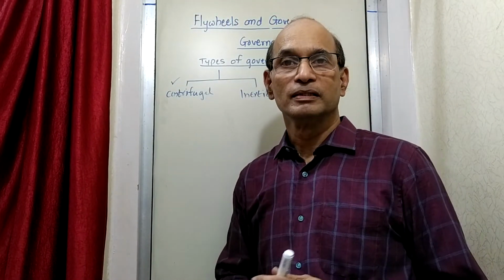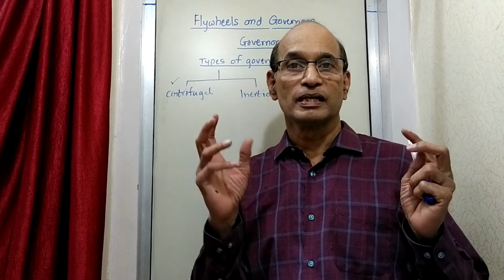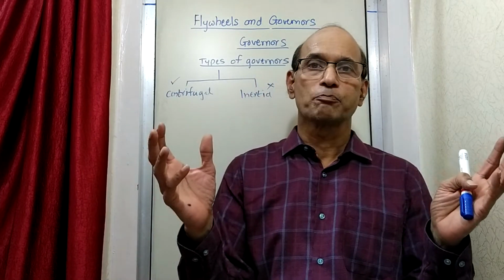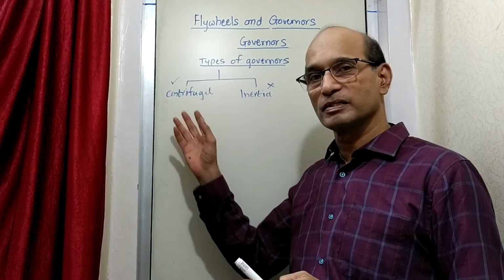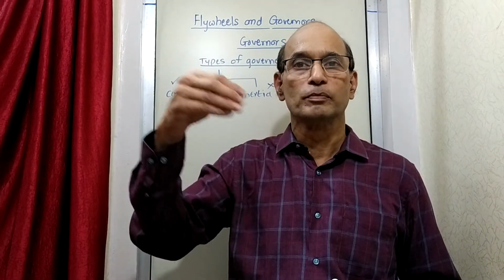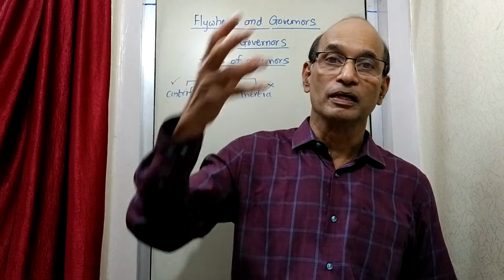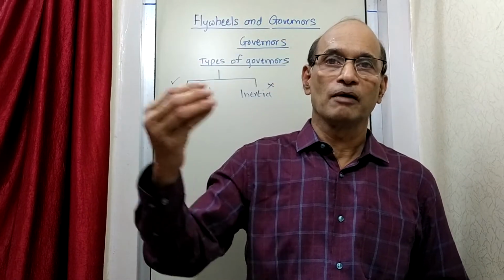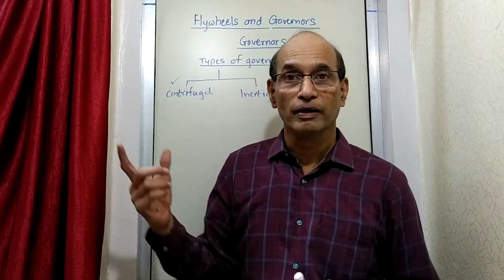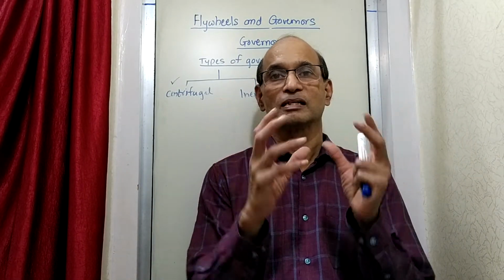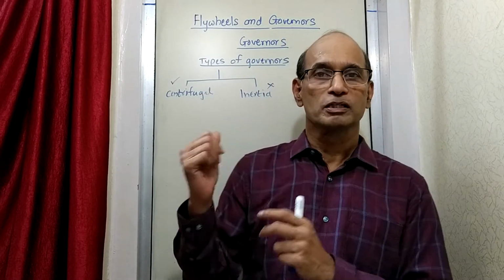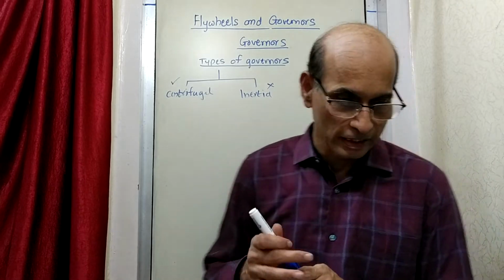So what it says is that there are some masses, and the centrifugal force on the masses is utilized for the purpose of adjusting the input energy. So whatever we have described earlier, that the supply of fuel should be increased or the supply of fuel should be reduced, that is done by what? That is done by the centrifugal effect of masses. That centrifugal effect is made use of for this purpose. How this is done, that we will now see.